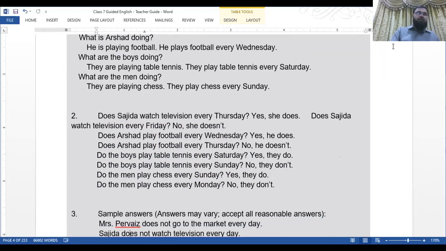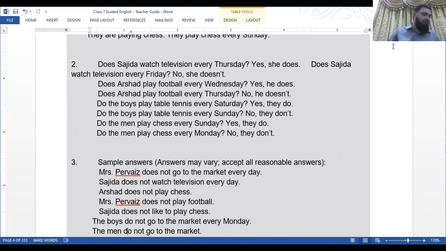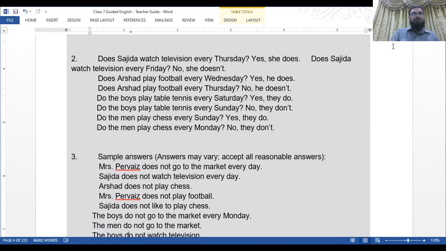Now, question number 2. Make 8 different questions and answers like this. Does Mrs. Pervez go to market every Monday? Yes, she does. Does Mrs. Pervez watch television every Tuesday? No, she doesn't. Because she watches television on Thursday, and the answer is no. So it will be simple answers like yes and no, but we have to make the question and the simple answers.